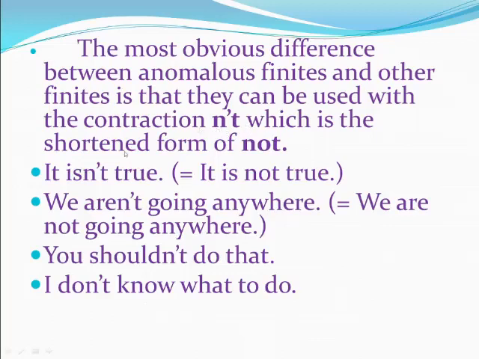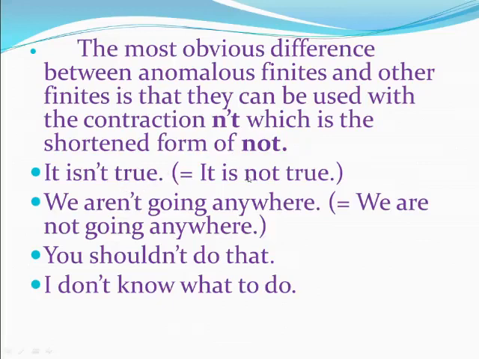This type of short form is known as contraction, the shortened form of not. We use it like this: must, mustn't; will not, won't; can, can't.